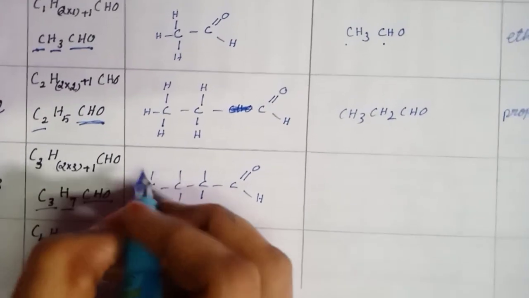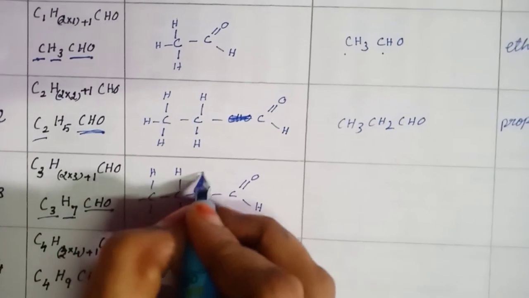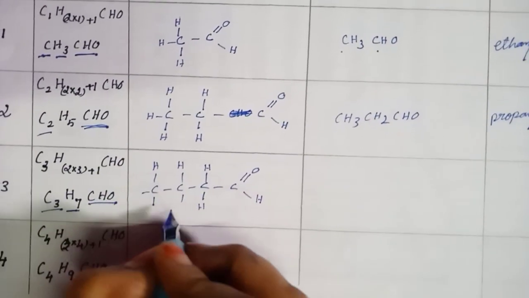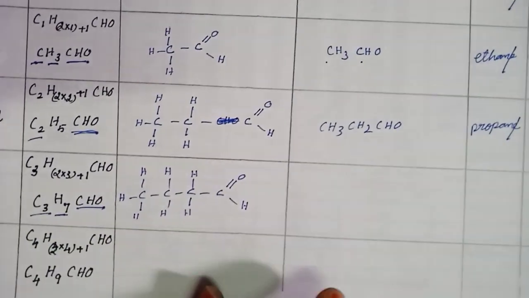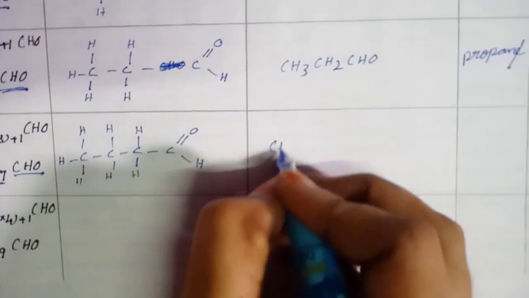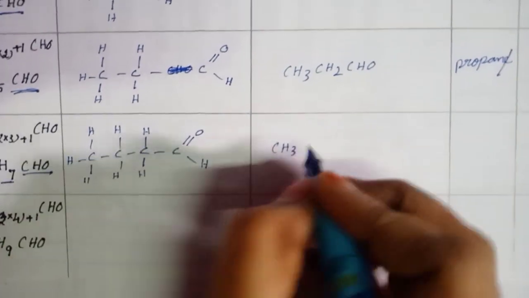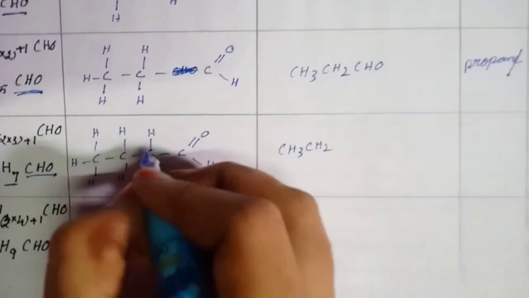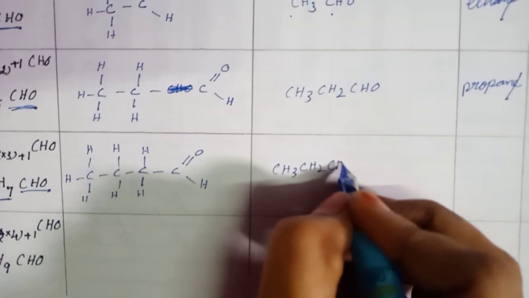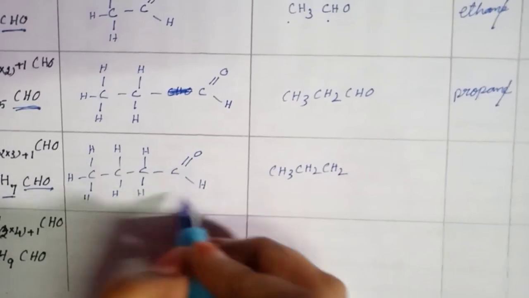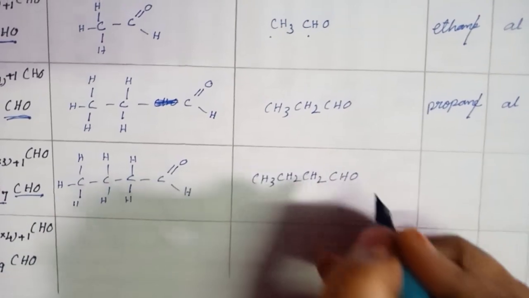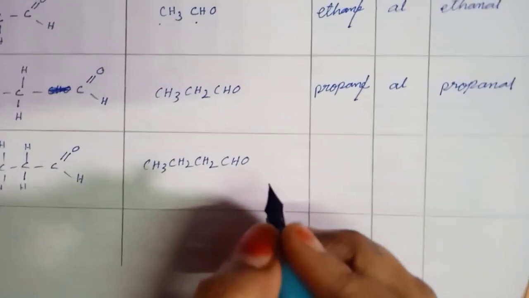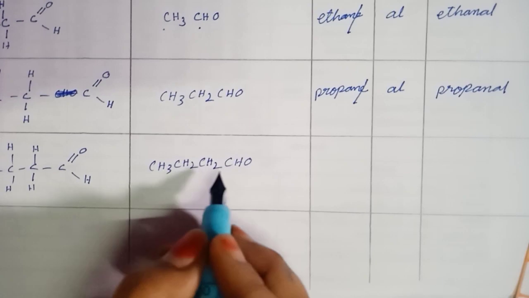This is the place for hydrogen: 1 2 3 4 5 6 and 7. In condensed form: CH3, CH2, CH2, and CHO, the aldehyde group.